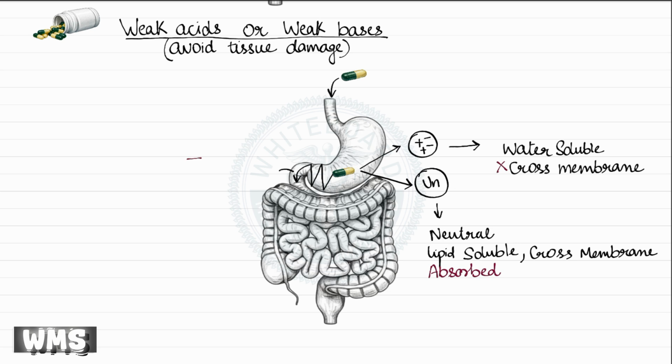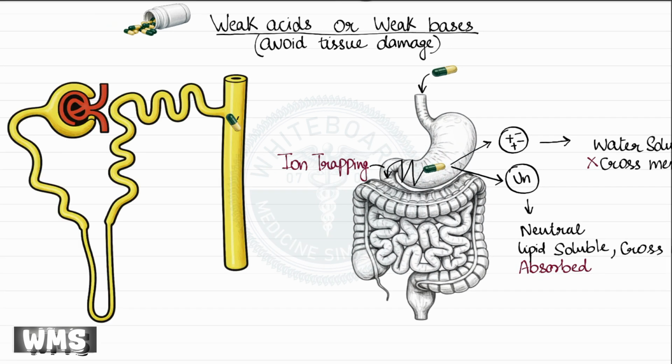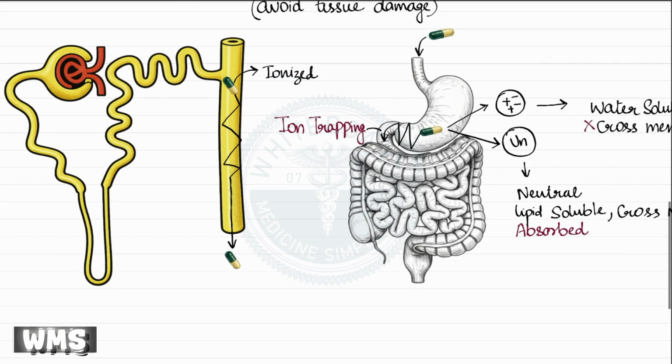This phenomenon is known as ion trapping. For example, when a drug is filtered into the renal tubules, if the drug is ionized within the tubular fluid, it can't cross the lipid membrane of the renal tubules. And as a result, the drug is effectively trapped within the urine compartment and is excreted from the body. Thus, the uncharged form is the form that is primarily absorbed, whereas the ionized form is effectively trapped and eliminated.